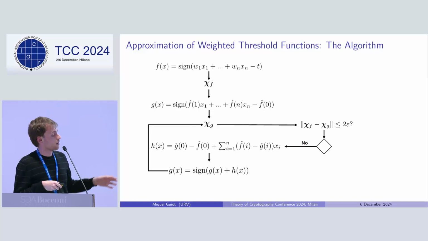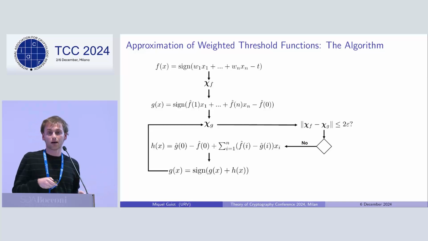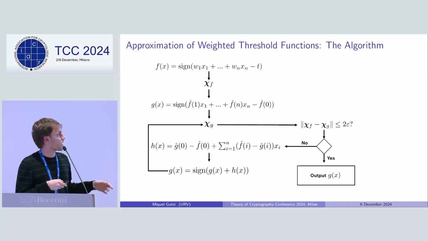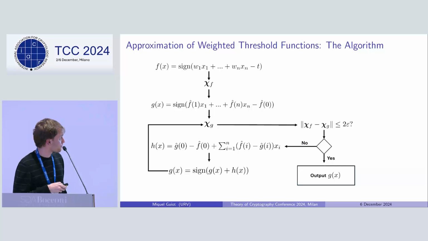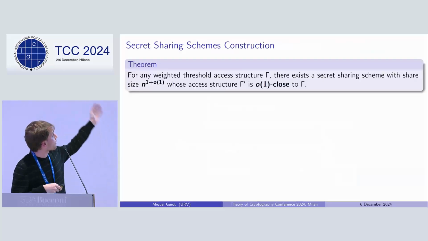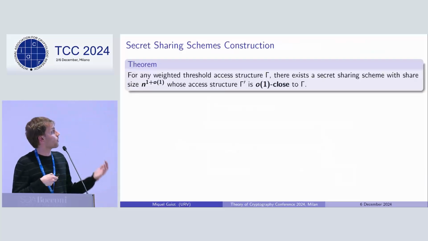It can be seen that this process finalizes in a polynomial number of steps, and when this happens, you simply output our function g of x. So this is more or less the idea behind this approximation technique. And now that we have this approximation done, let's build the efficient scheme. So we come back to our main result and see a little bit how we prove it.